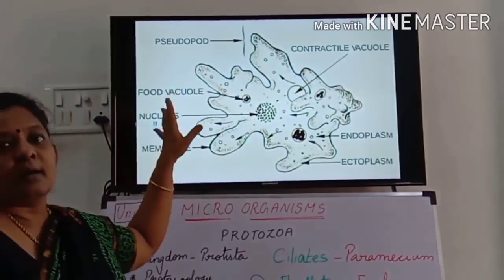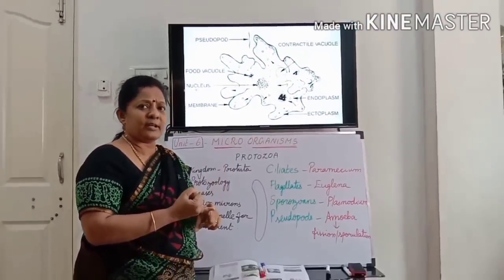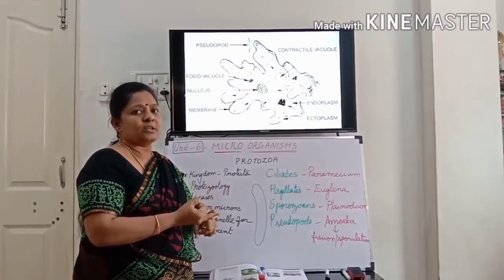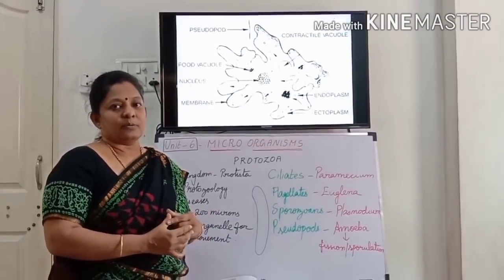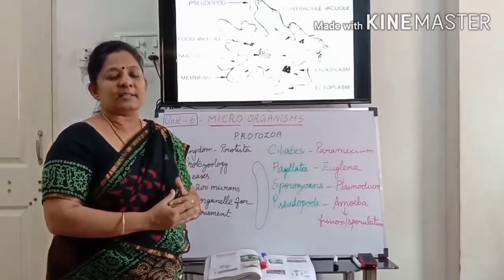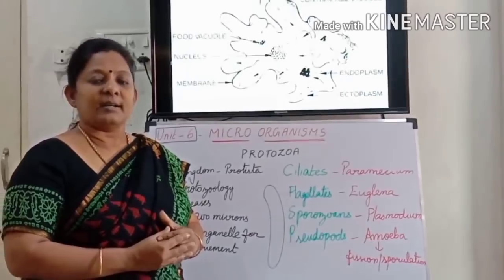So students, we studied the first five microorganisms: virus, bacteria, algae, fungi, protozoans. So more or less half of the lessons are over. Try to read well, go through the book and study well.